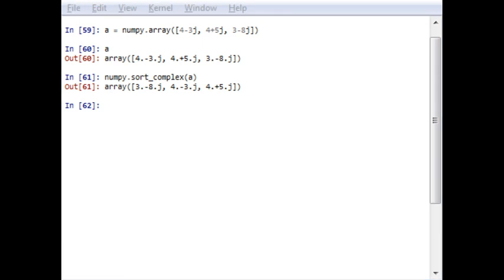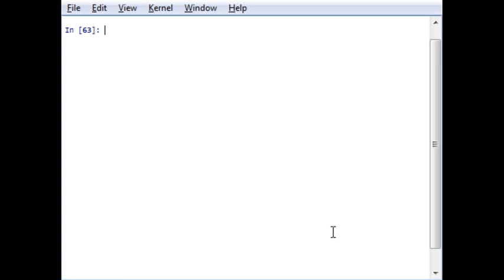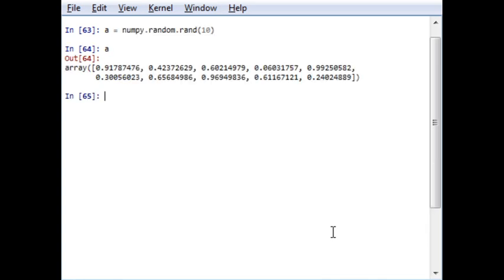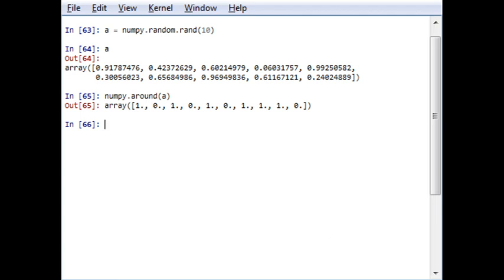Rounding of numbers is performed by the function around, which is a round function that we have already shown you. Now let us perform a simple example of a round function. Let me generate a random array a with 10 elements, and this a is made of random numbers. Now I want to generate the rounding of this array, so I will write numpy.around of a, and it will round off as per our type.